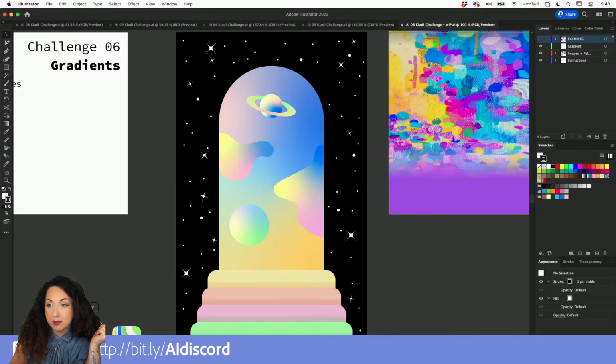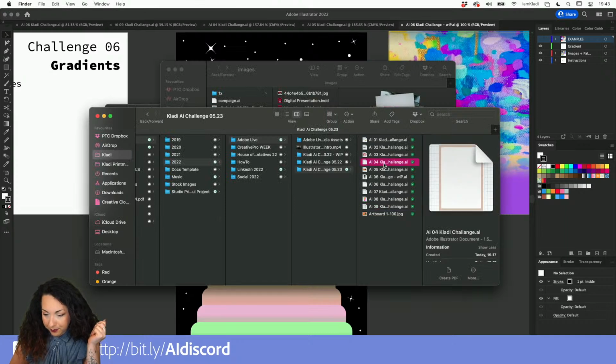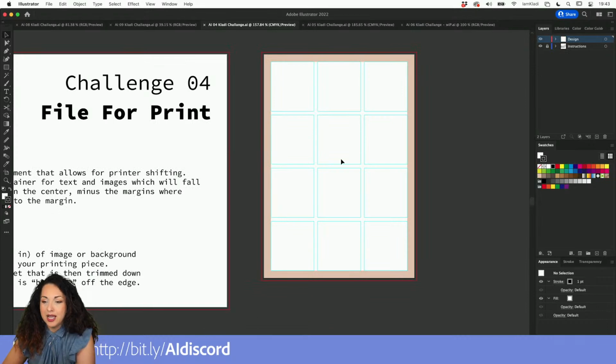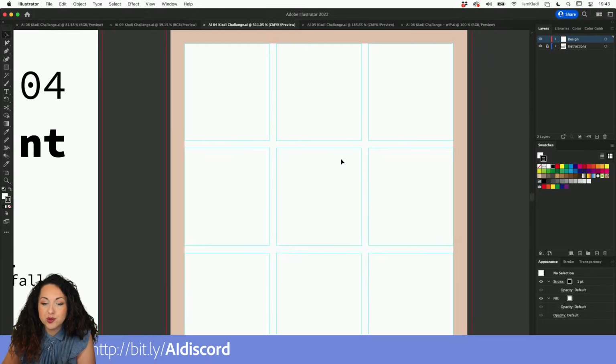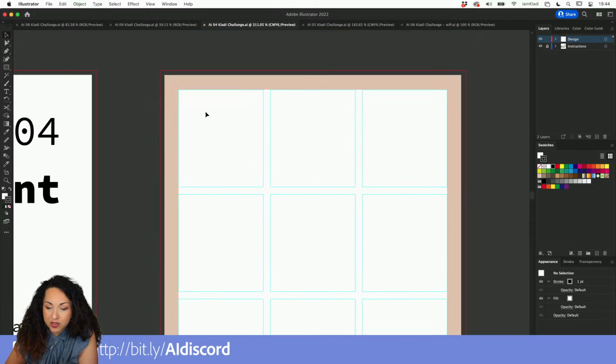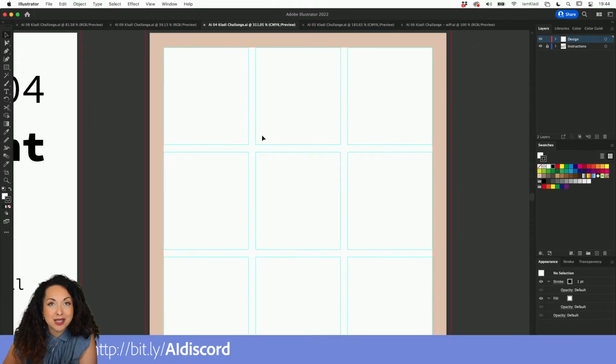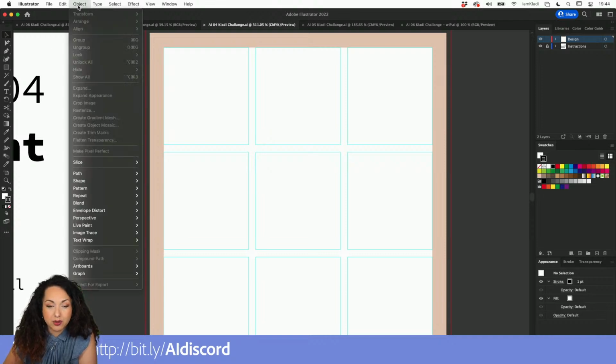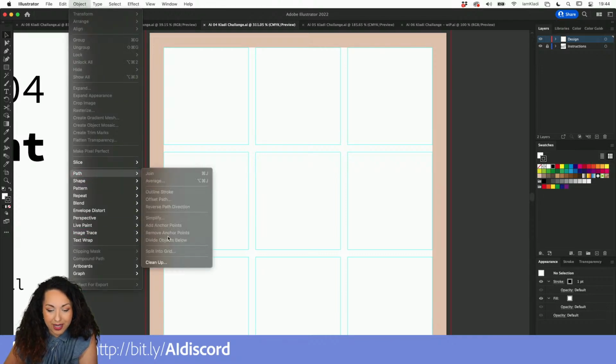We learned how to create a bleed and margin. Let's see if we can quickly open that up. Here we go. Perfect here. So we learned how to use offset path in order to move the path inward, and we created a smaller path and we created our margins, and then we used shapes and we divided a shape and split it into a grid by using the object path and split into grid.